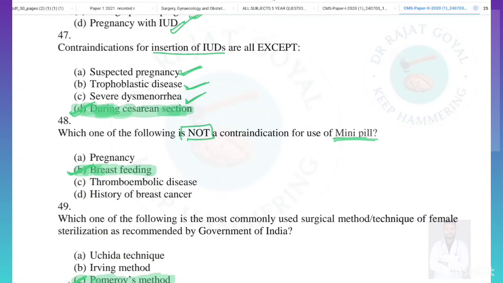Contraindications for insertion of IUDs are all except. If we are talking about the contraindication of the insertion of IUD, then suspected pregnancy is a contraindication. This is true. Trophoblastic disease is an absolute contraindication. Severe dysmenorrhea is also a contraindication. But during the cesarean section, generally we put the IUDs after informed consent. So IUDs can be put during cesarean surgery and also during vaginal birth. So this is not a contraindication.